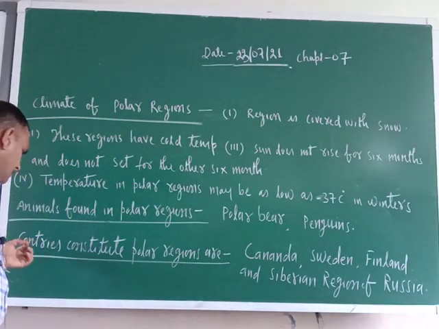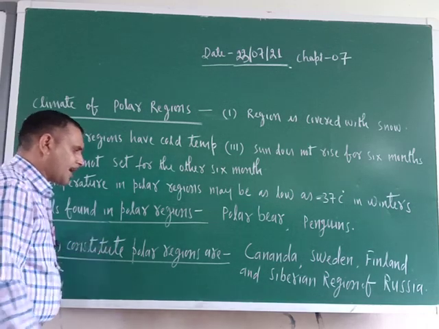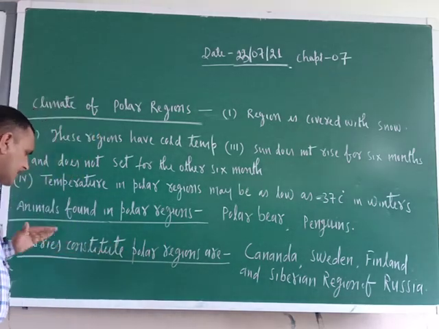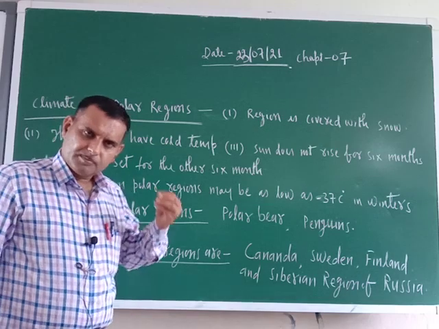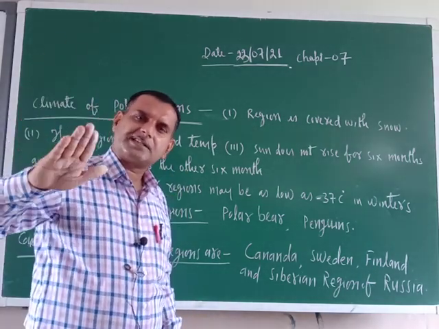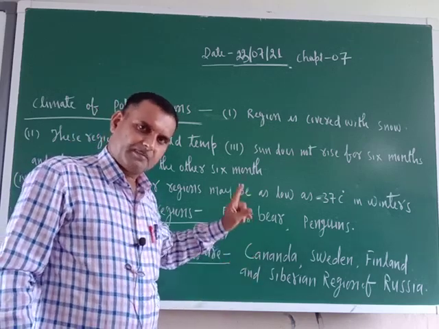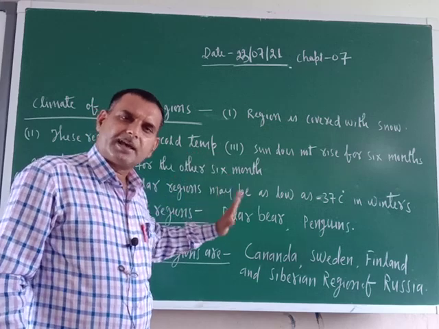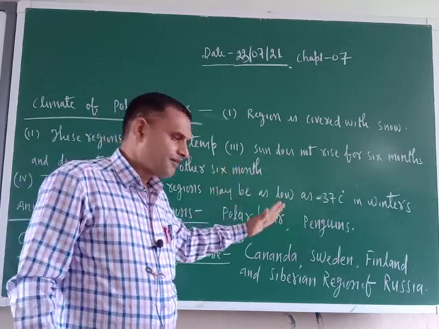Now, one more piece of information: the countries which constitute the polar regions. Some countries fall under the polar region. Canada is the number one country, where most of the time such climatic conditions prevail.